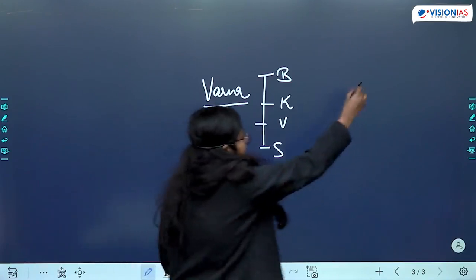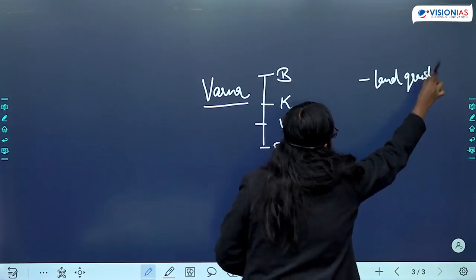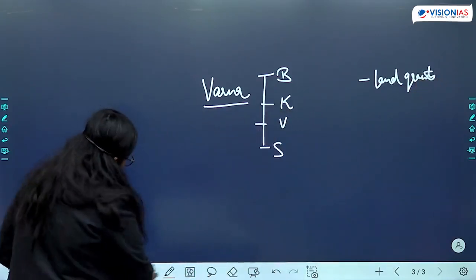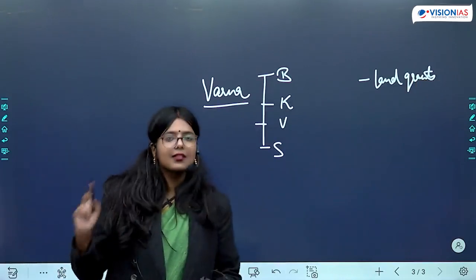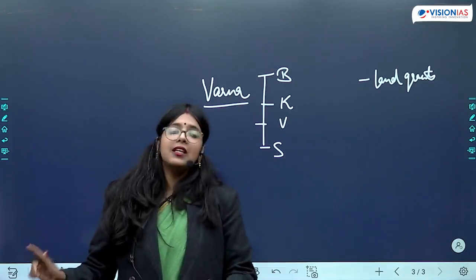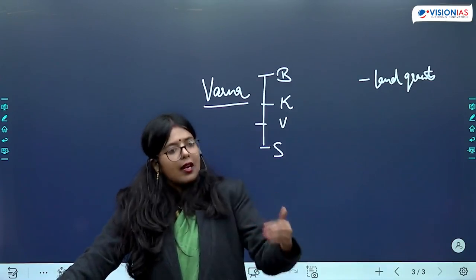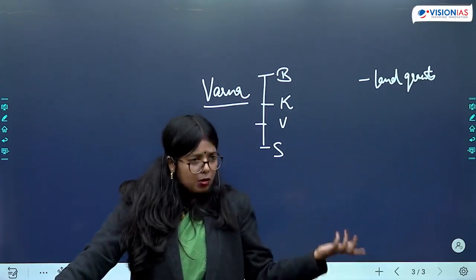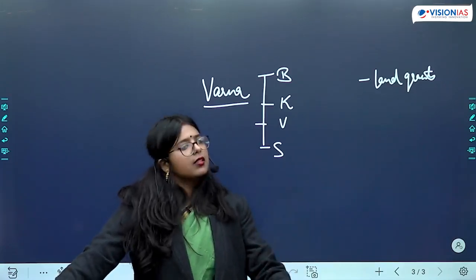They are going to be given more land grants. And when they are being given land grants, these land grants are being given in perpetuity. One thing, these land grants are tax-free. They are being given with fiscal, administrative and judicial rights.